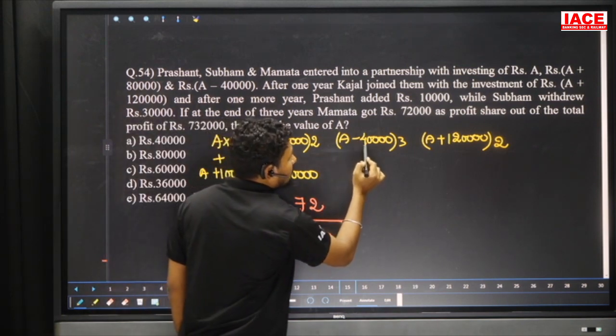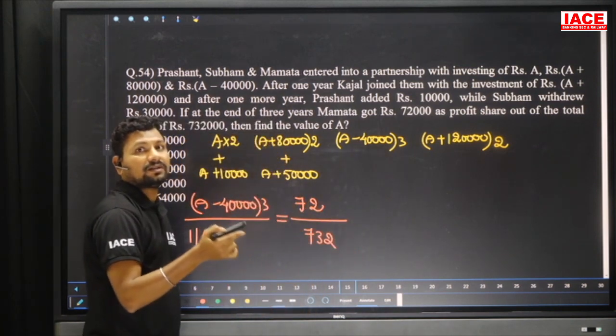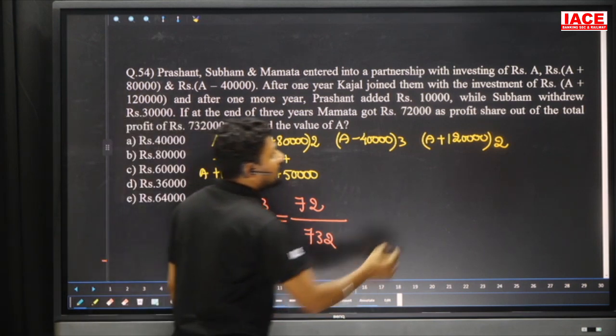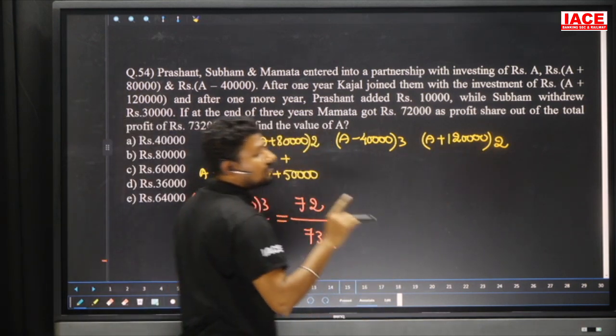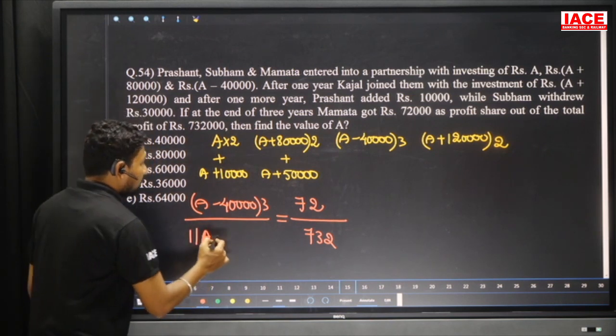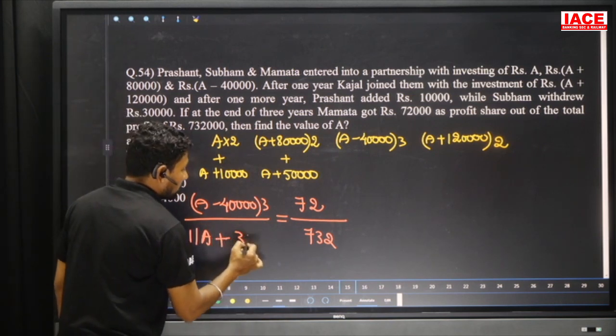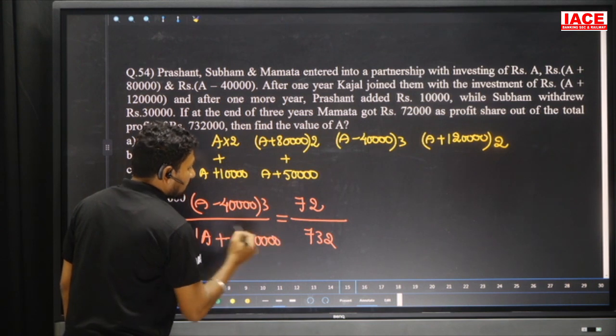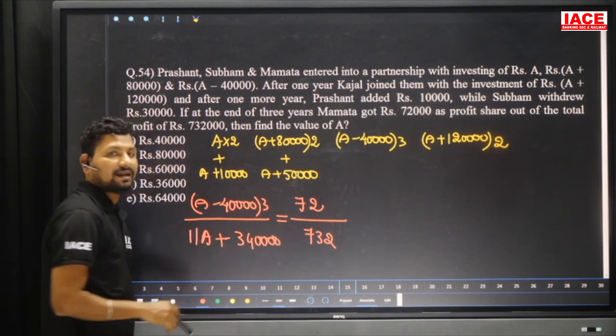From 2,20,000, 40,000 into 3 is 1,20,000 is removed, next value is 1 lakh. And 1,20,000 into 2 is 2,40,000. 2,40,000 added to 1 lakh is equal to 3,40,000.